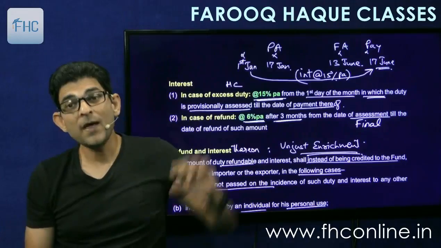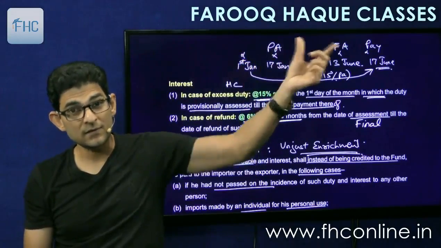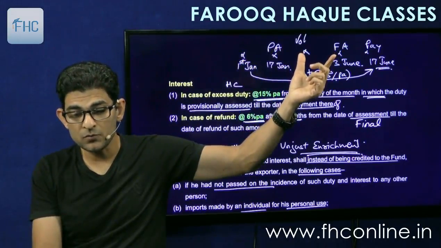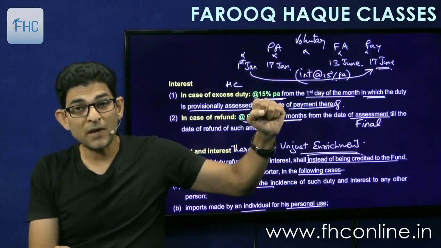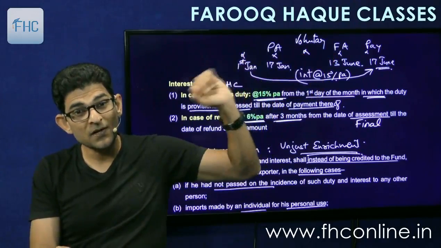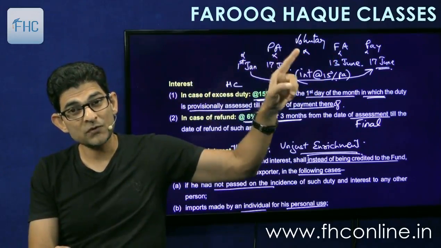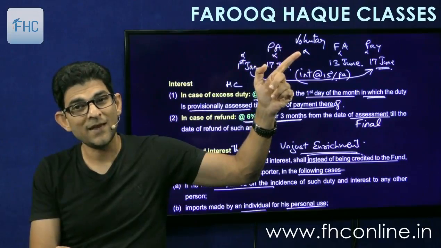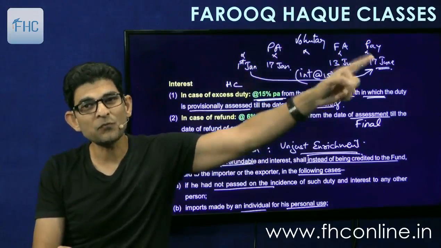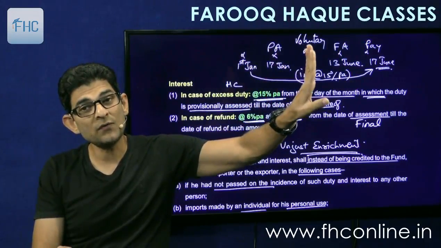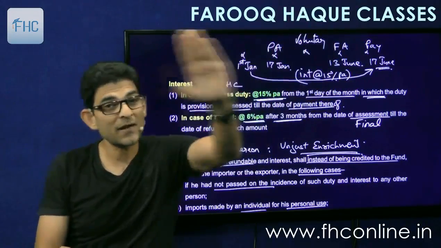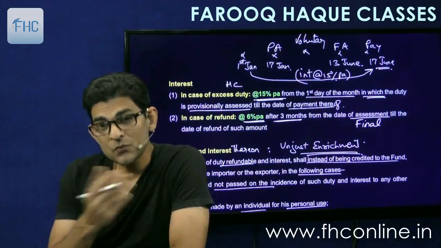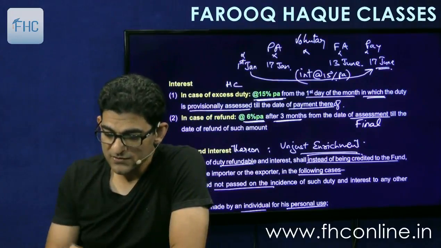So you can deposit. And if you deposit that amount in between the provisional and final assessment, somewhere here, if I deposit a voluntary amount, then what will happen is that the interest burden will get reduced, because on this amount deposited, interest will be charged only from 1st of January till this date and not up to finalization. So no interest will be charged after this date, that is after I deposit the amount voluntarily. So I will save interest. So that is what the circular says.